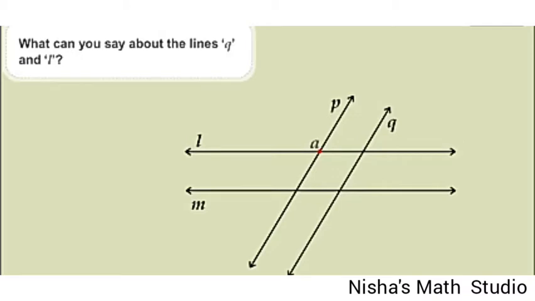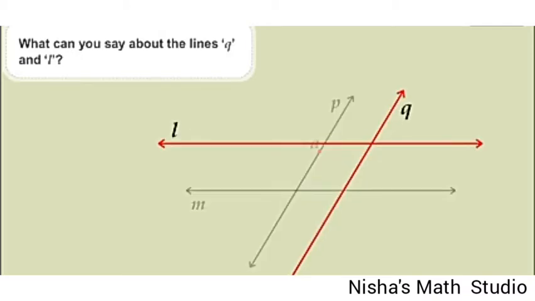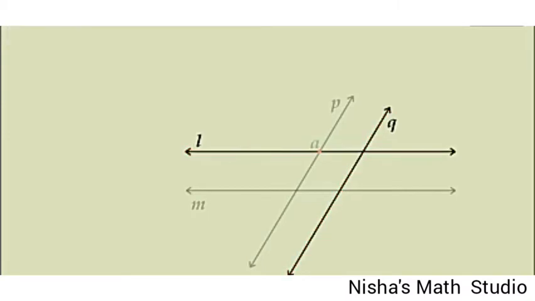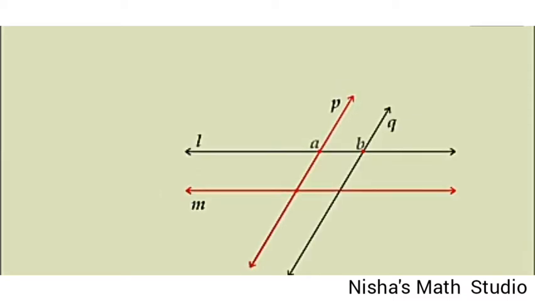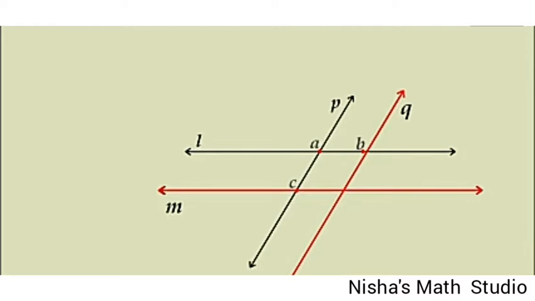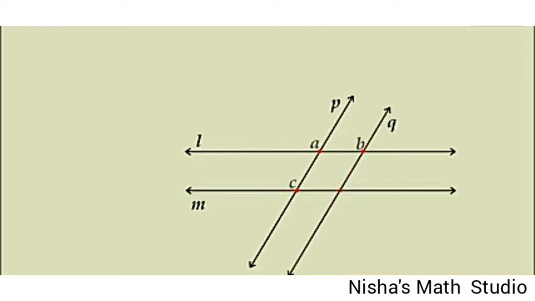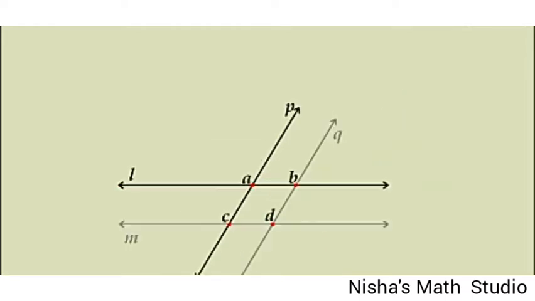Now, what can you say about the lines Q and L? They also meet at a point, say B. So, Q and L are also intersecting lines. What about P and M? Let's consider they meet at C and Q and M meet at a point called D. Now you know what are parallel lines and intersecting lines.